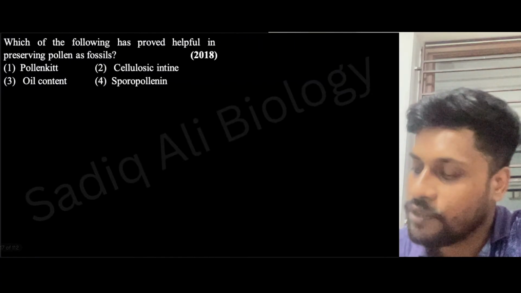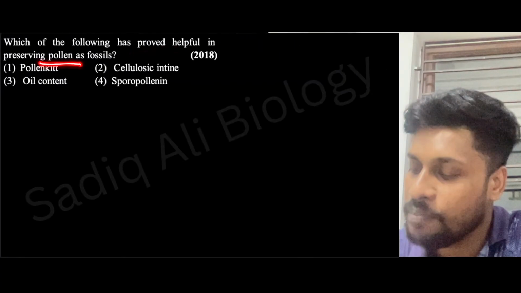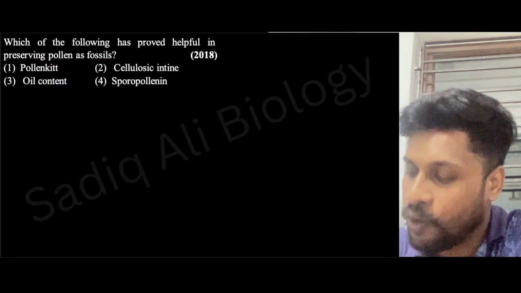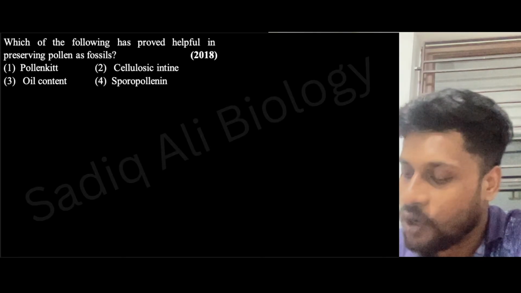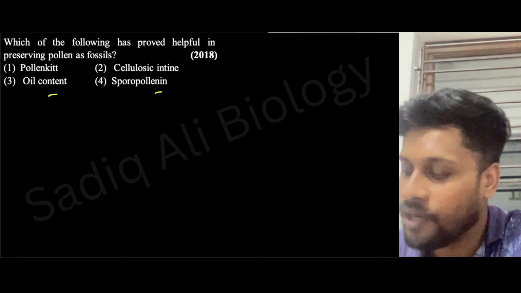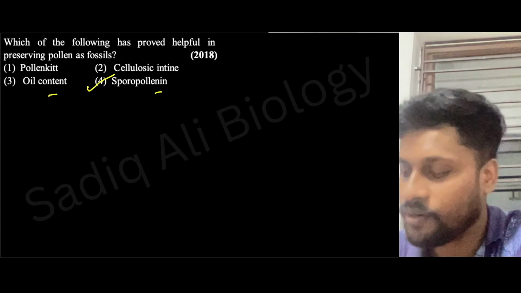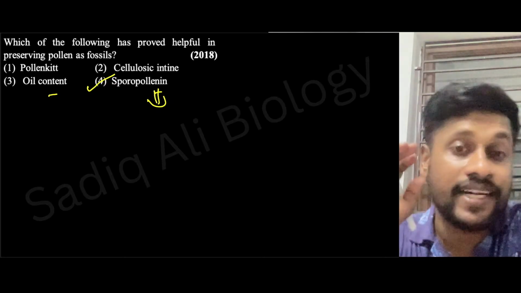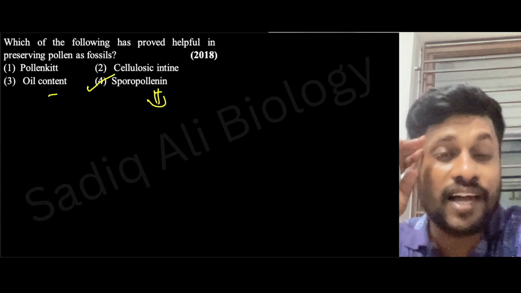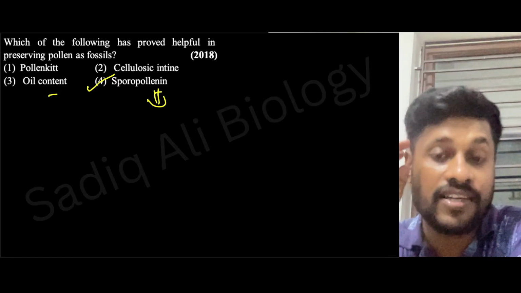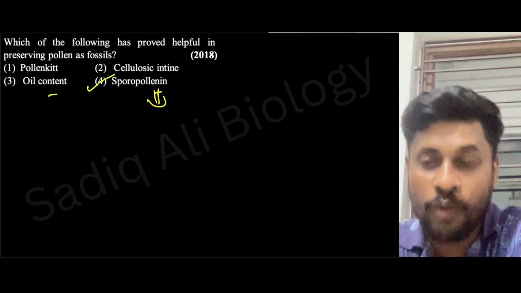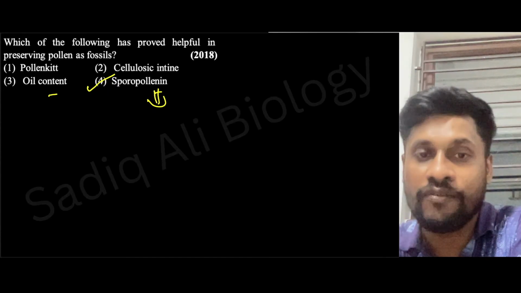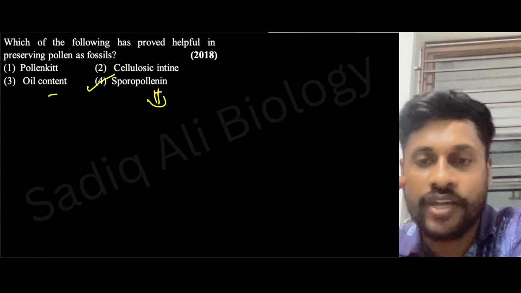Next. Which of the following has proved helpful in preserving pollen as fossil? What will be the answer? Pollen kit, cellulosic enzyme, oil condensate, and sporopollenin. Answer will be option 4. You know that sporopollenin is a very hard substance. It cannot be degraded even by enzymes. It is highly resistant material, one of the highest resistant material. Hence, this sporopollenin keeps our pollen grain in a form of fossil only. Okay, fine.